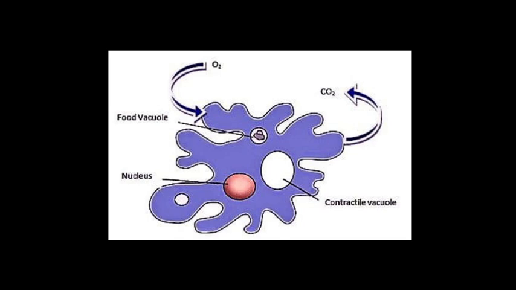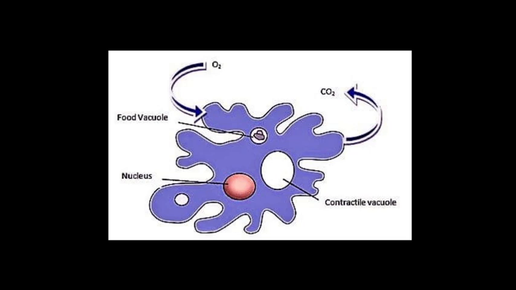There are two questions here. If the question is how amoeba removes waste products like carbon dioxide, you have to write down: by diffusion through the cell membrane. And if the question is what the nitrogenous waste of amoeba is, you have to write down ammonia, and it removes it by its contractile vacuole. I think there are four MCQ-type questions here.